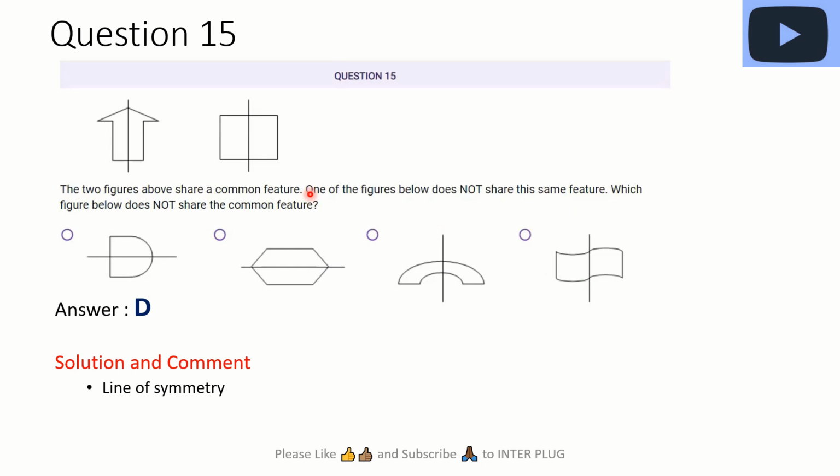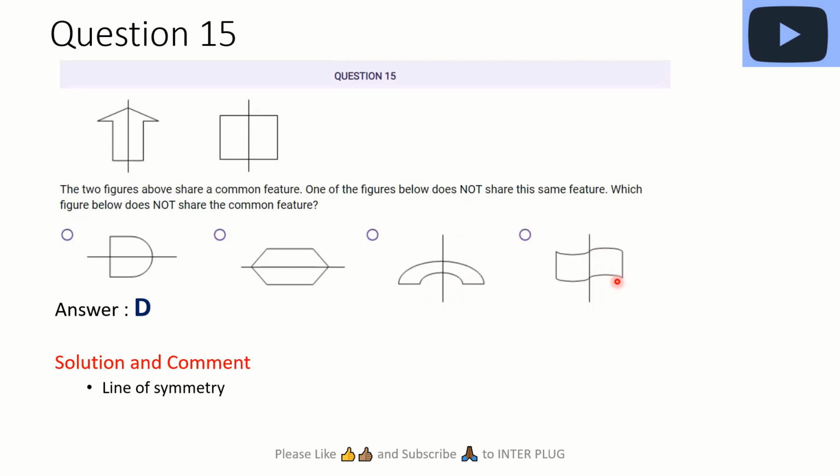Question 15. We have these two structures and we need to look for the structure which is not part of the family, right? We see that there is this line of symmetry, which means that if you cut the part here, you can literally overlap one side onto the other, right? You can fold them. You can bring this side over this one. Same here. If you cut here, you can bend it here. You can also bend here and have exactly the same thing here, here as well, except this one.